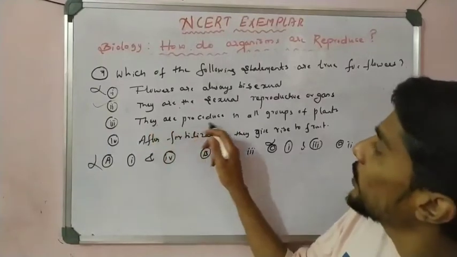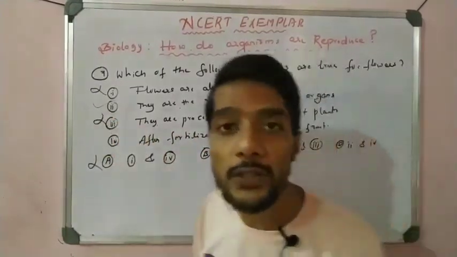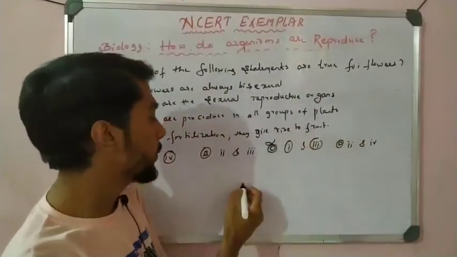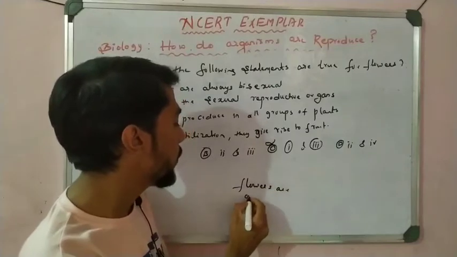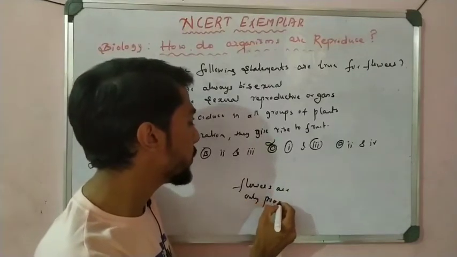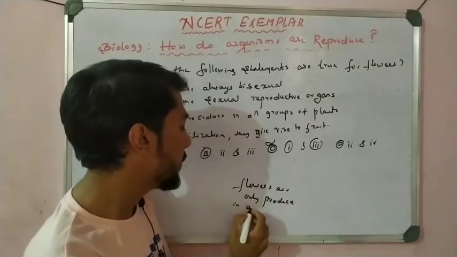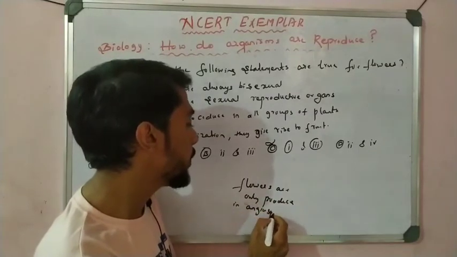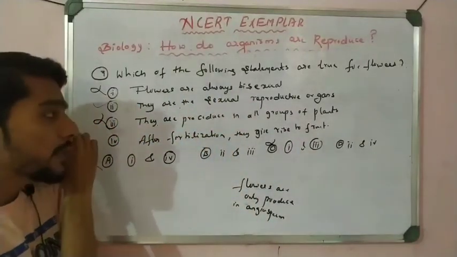They are produced in all groups of plants. No, flowers are only produced in the angiosperm group, not all groups. So the 3rd statement is wrong.